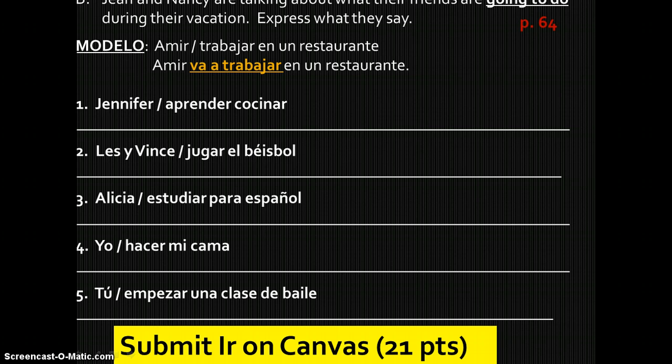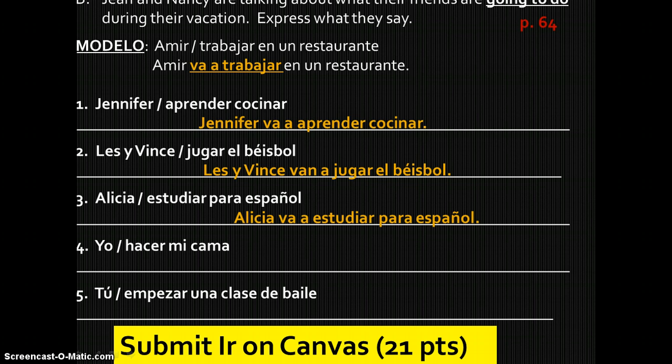Number 1. Jennifer va a aprender a cocinar. Jennifer is going to learn to cook. Les y Vince van a jugar al béisbol. Les and Vince are going to play baseball. Alicia va a estudiar para español. Alicia is going to study for Spanish. Yo voy a hacer mi cama. I am going to make my bed. And tú vas a empezar una clase de baile. You are going to begin a dance class.